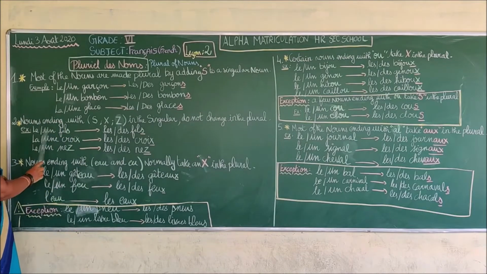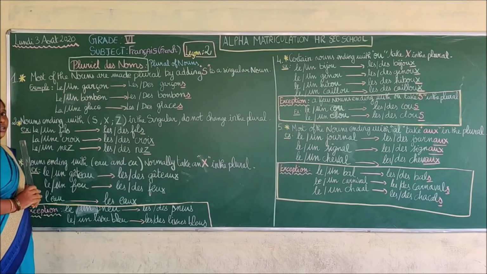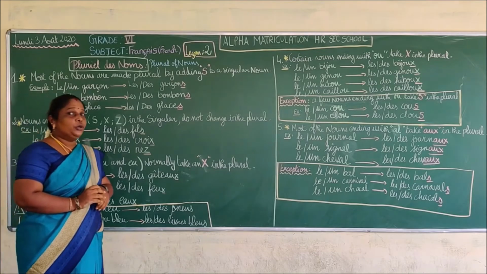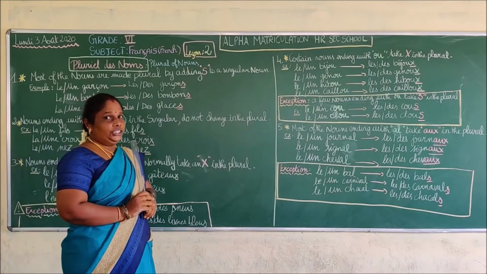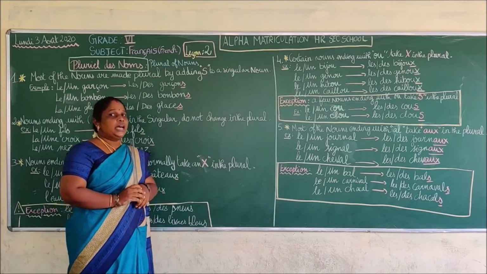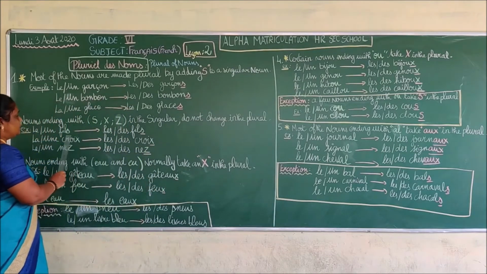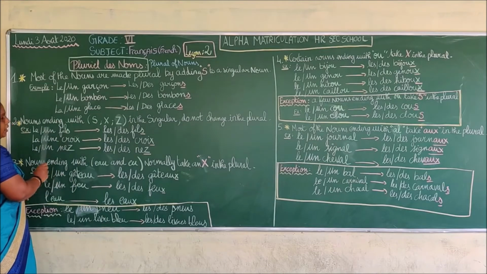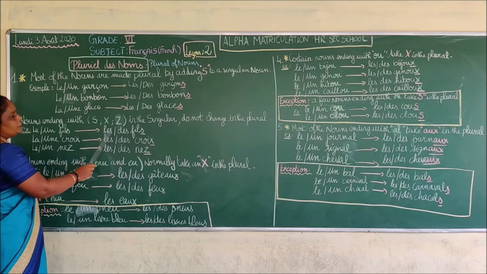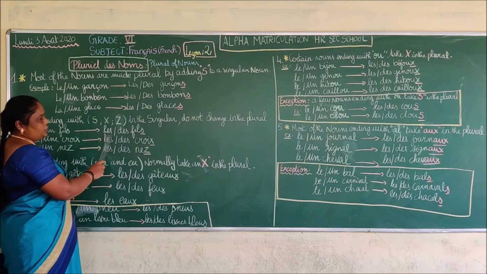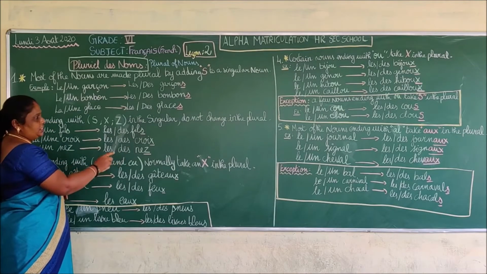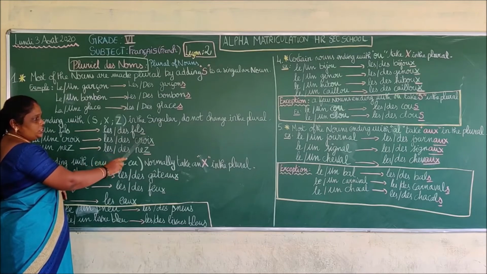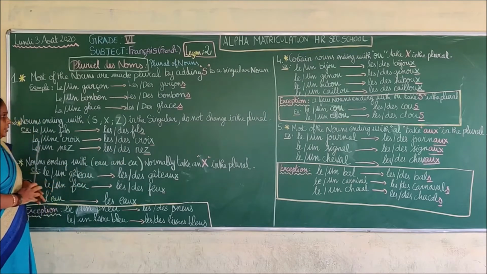Le fils and fils. Fils means what? We saw it in the first book, the relations. Fils means son. Always it ends with s. Le fils and fils. So in the plural form we are going to say les fils, des fils. You can see no changes here.